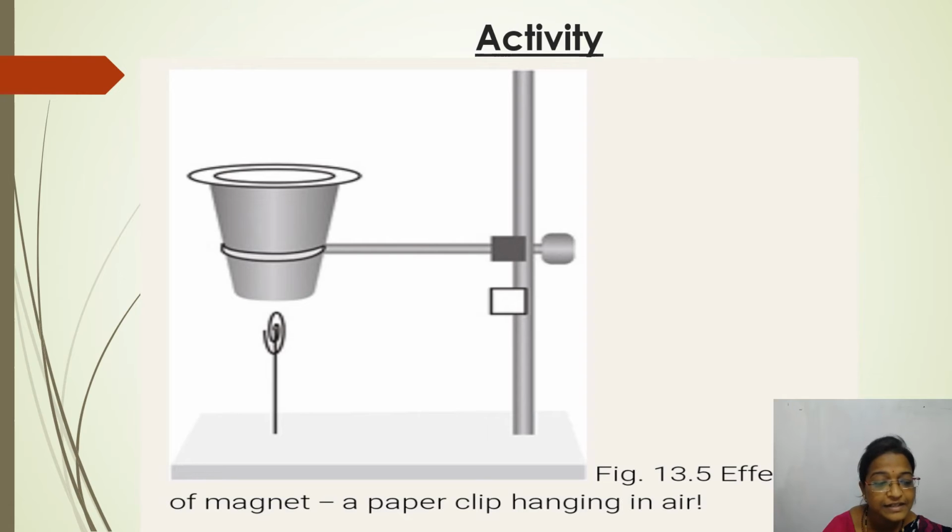How do you think this happens? This is because of a magnet which is present inside the cup. So here, the magnet is attracting the clip. This is the activity to show the effect of a magnet.